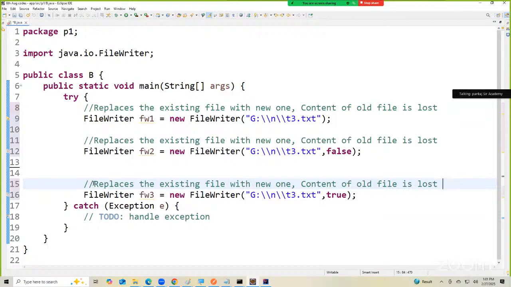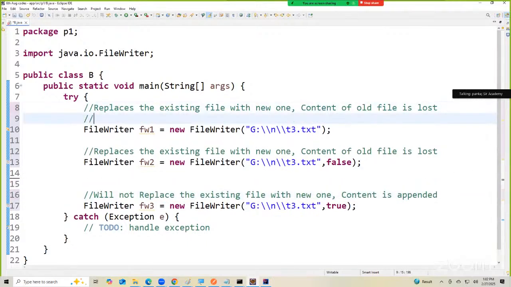Okay, the third one will not replace the existing file with a new one, and the content is appended. Here, it creates a new file if the file does not exist.